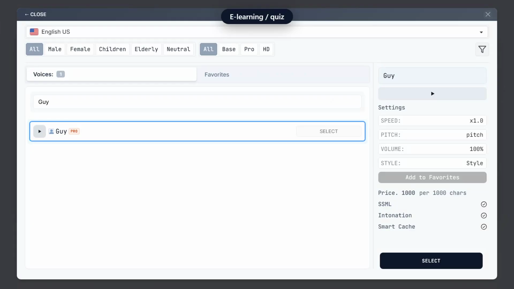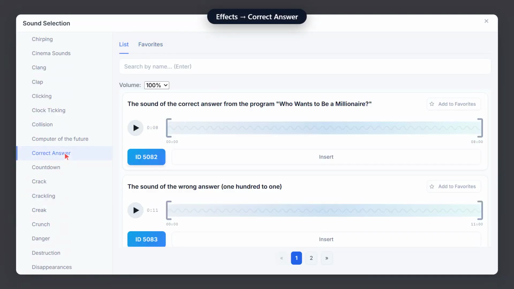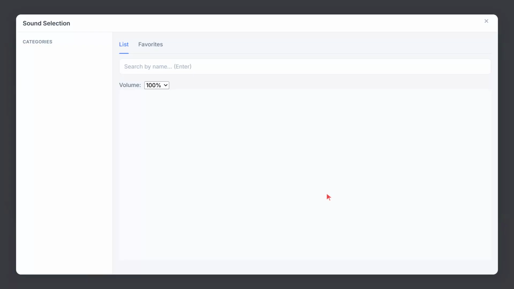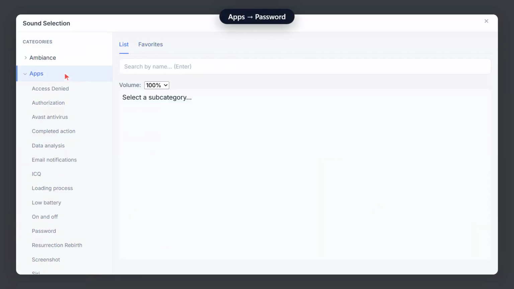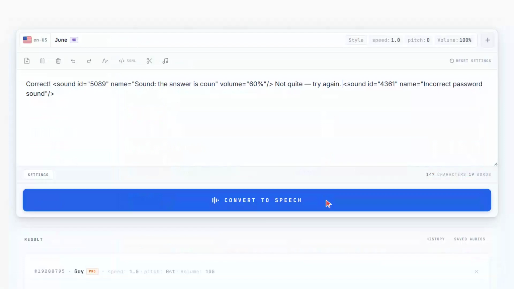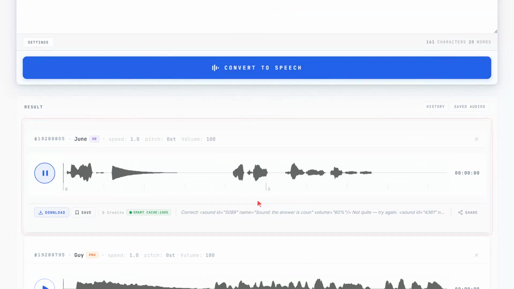For teaching, a friendly voice. June. Reward the right answer. A success chime. Short, press insert. And flag the wrong one. An error tone from apps, then press insert. Convert. Feedback your learners feel.